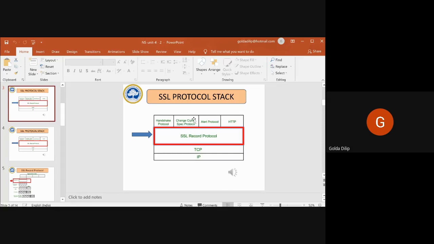Now I gave you a brief description of what the SSL protocol is all about. I told you what the SSL protocol is, then the 2 important aspects associated with it, state and connection, then the session state parameters and the connection state parameters. Then we also looked into the protocol stack.